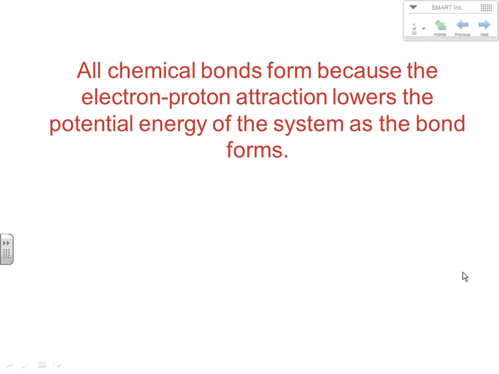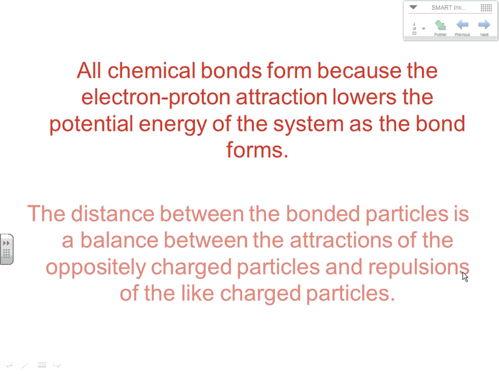Now, all chemical bonds form because the electron to proton attraction lowers the potential energy of the system as the bond gets formed. In other words, as they come together, they create a more stable, lower potential energy situation than when they were apart. So everything is about stability and potential energy. Remember, lower energy, more stable. The distance between the bonded particles is a balance between the attractions of the oppositely charged particles and the repulsions of the like charged particles. This should sound very familiar because this is a core theme. We've hit this again and again and again in the last few chapters.